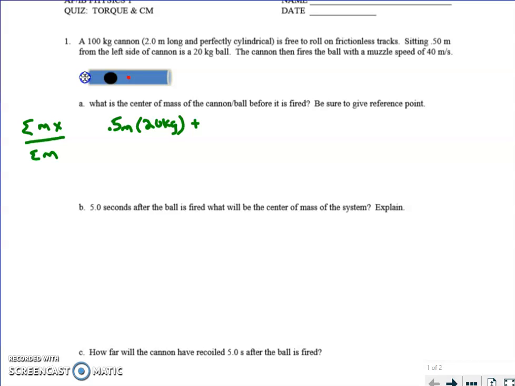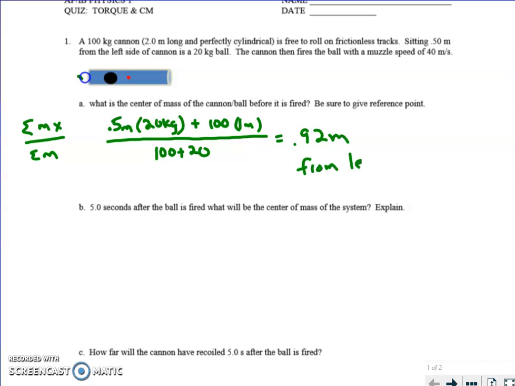And so the mass of the barrel is 100, and we are 1 meter away from that. Okay, and then I'm going to divide that by 100 plus 20. So I get 0.92 meters from the left. That's where I referenced it.